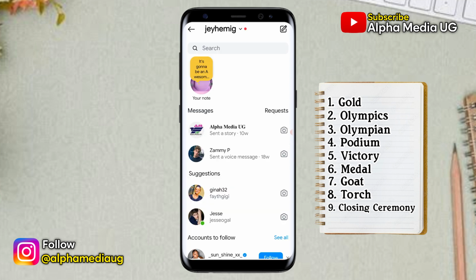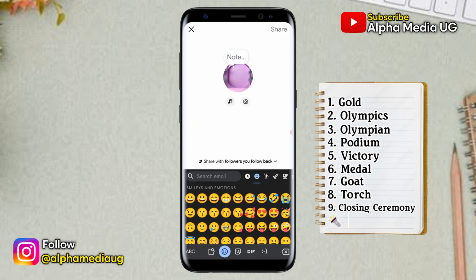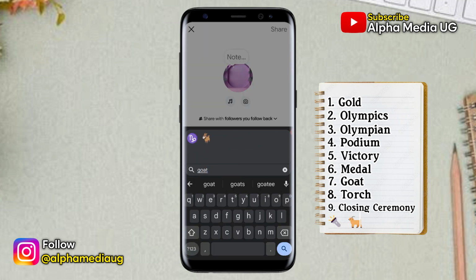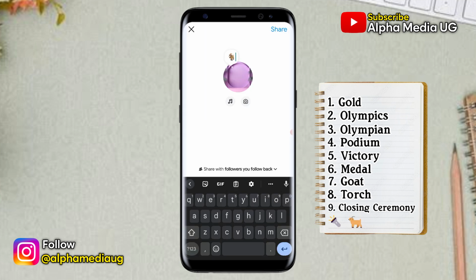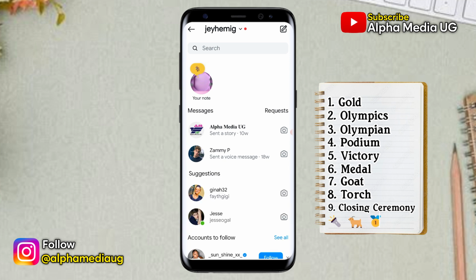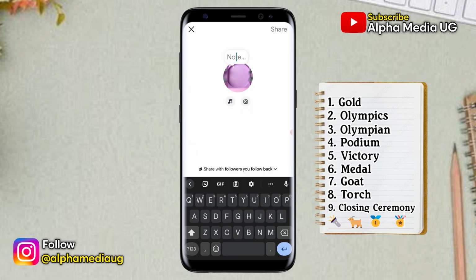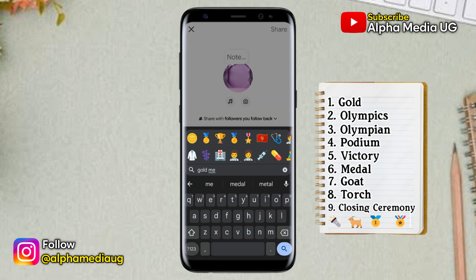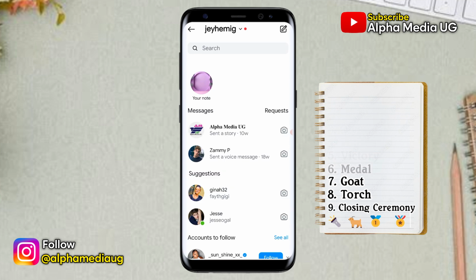But in case you don't know the spellings, you can just enter the emojis of the following. And that is an emoji of flashlight or torch. You can also enter an emoji of goat. You can also enter an emoji of the gold medal. Or you can just enter the medal emoji. So in case you include any of these in your notes, you'll automatically have that golden effect.